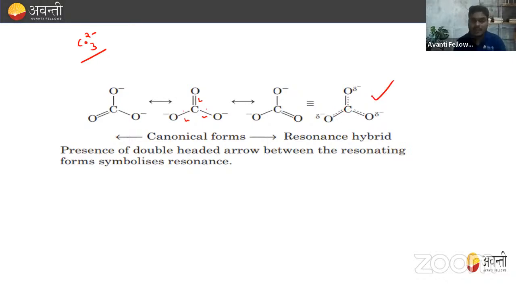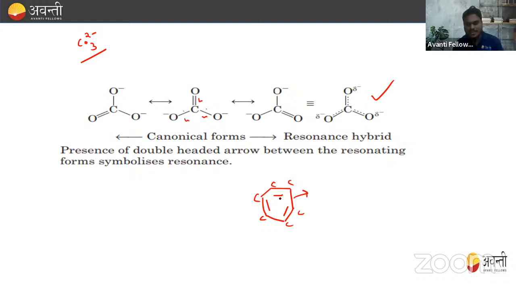So when the compound in which the resonance occurs, they do not have different bond lengths. They all have the same bond length, right? Because in this the bond is neither purely single bond nor purely double bond, right? Similar case occurs in benzene also. Benzene also, this is carbon carbon double bond, carbon carbon double, carbon carbon double. But it doesn't mean this bond length and this bond length are different. No, they all have the same bond length, right?